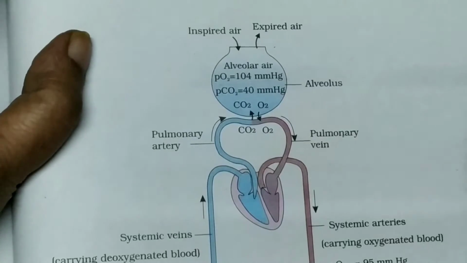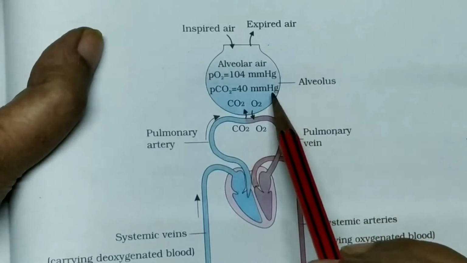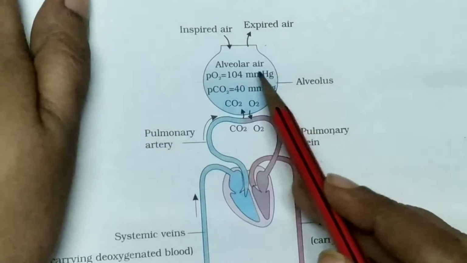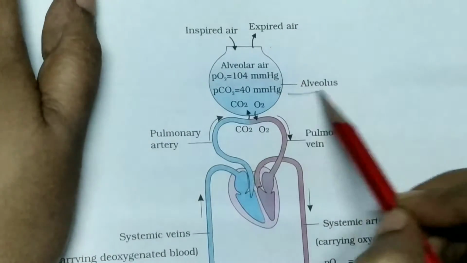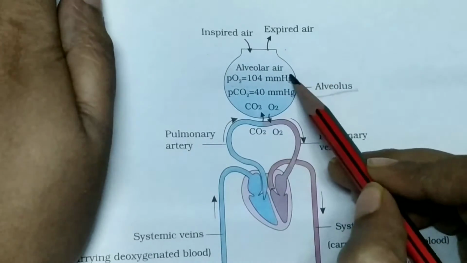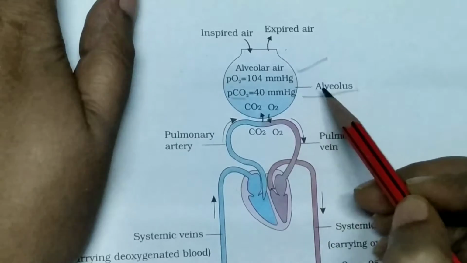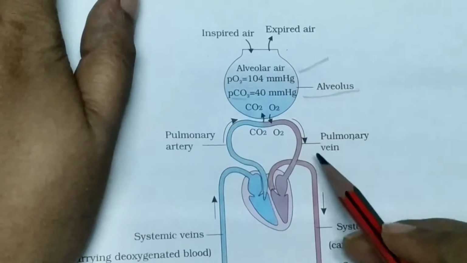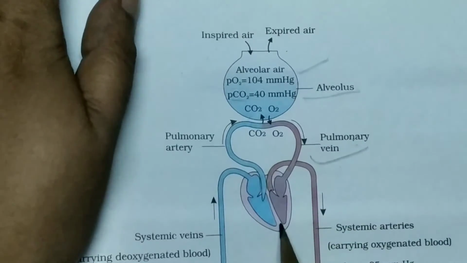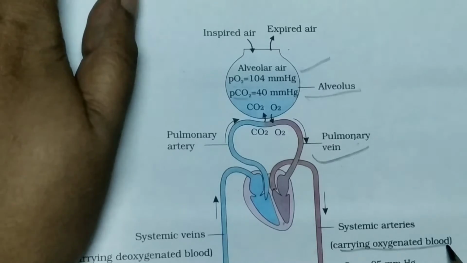First of all, air is inspired into the body, and at that time the lungs contain the alveoli. At these alveoli, oxygen is present at 104 mmHg and carbon dioxide at 40 mmHg. This oxygen enters the pulmonary vein, and from the pulmonary vein the oxygen enters the heart and then the systemic arteries carrying the oxygenated blood.